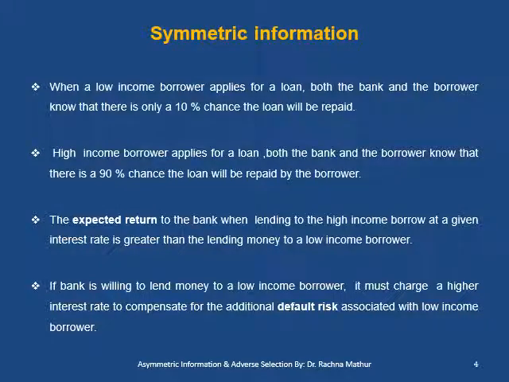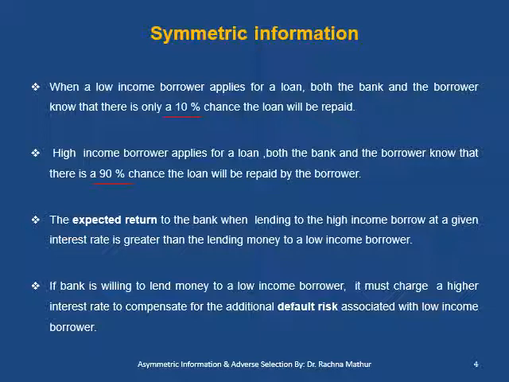Now let us see symmetric information and how the bank operates when there is complete information to both the parties, the bank and the borrowers. When a low-income borrower applies for a loan, both the bank and the borrower know that there is only a 10% chance of the loan being repaid. But when a high-income borrower applies for a loan, both the bank and the borrower know that there is a 90% chance of the loan being repaid back.